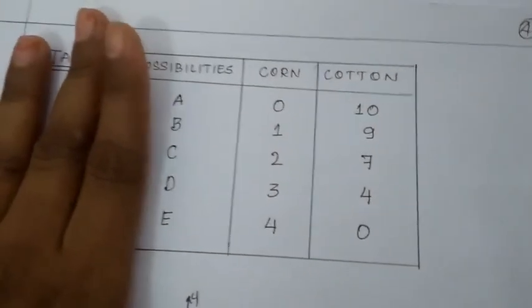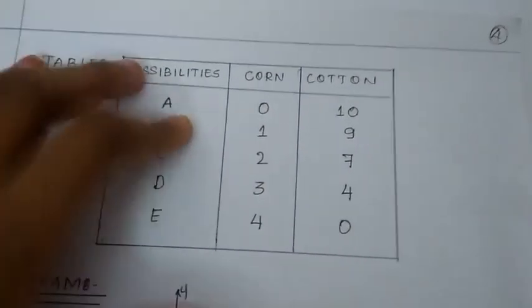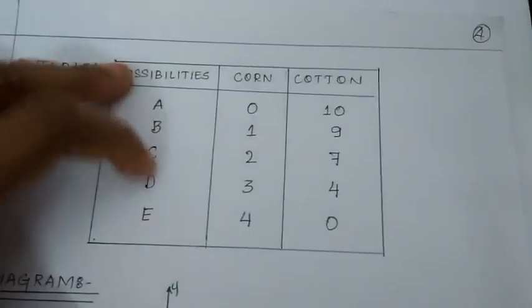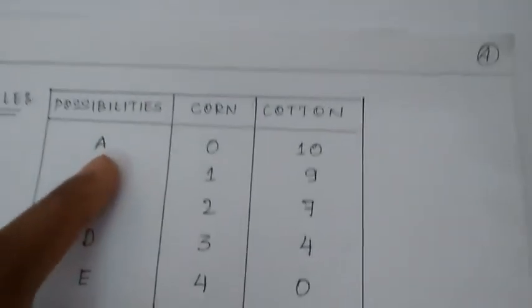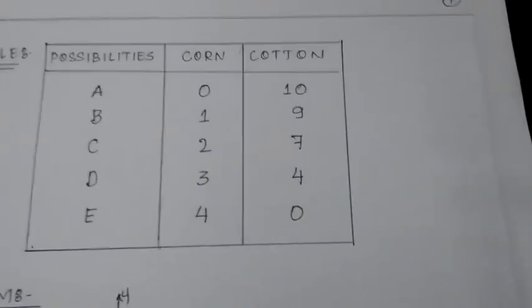Now let us see what will happen if the producer makes a choice among these possibilities. Possibility A: as I said, you can take the resource as land, 1 acre of land available with the producer.